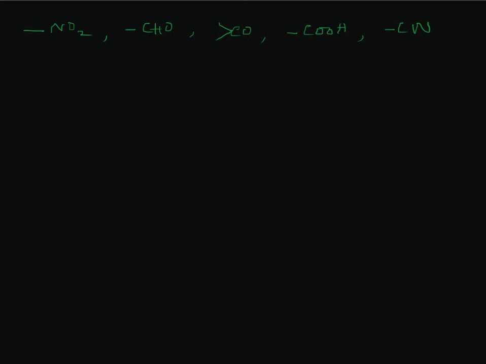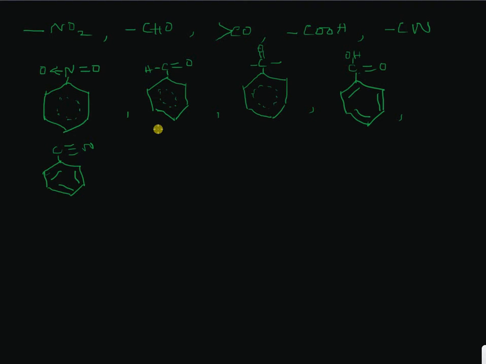What is common among all these groups to make them meta-directing is what we have to see. You see the structures of the meta-directing groups on the screen, and you can observe that all these have multiple bonds, double bonds in the case of the first four and a triple bond in the case of nitrile. So that should be causing them to be meta-directing.